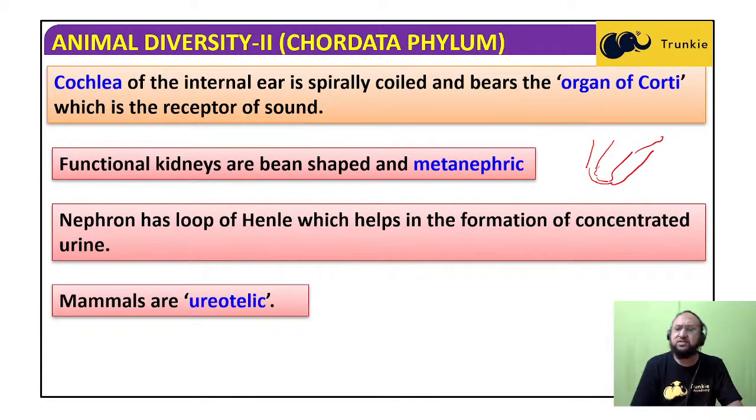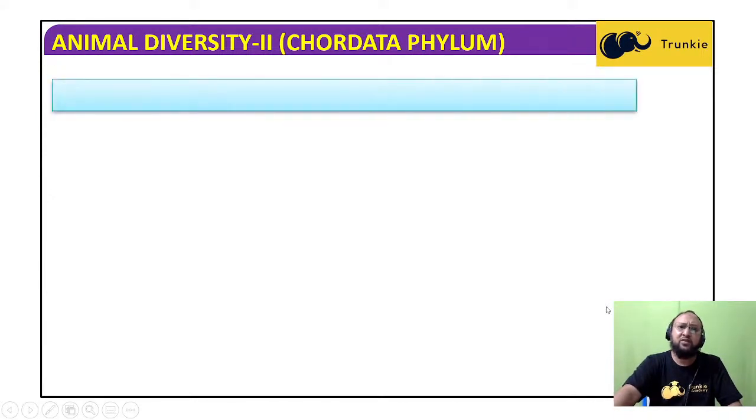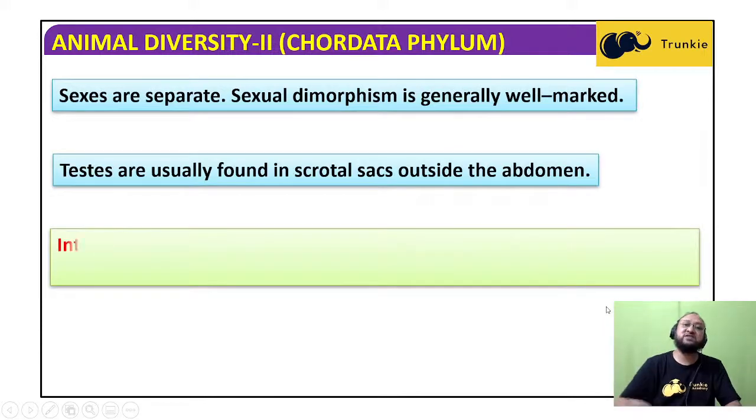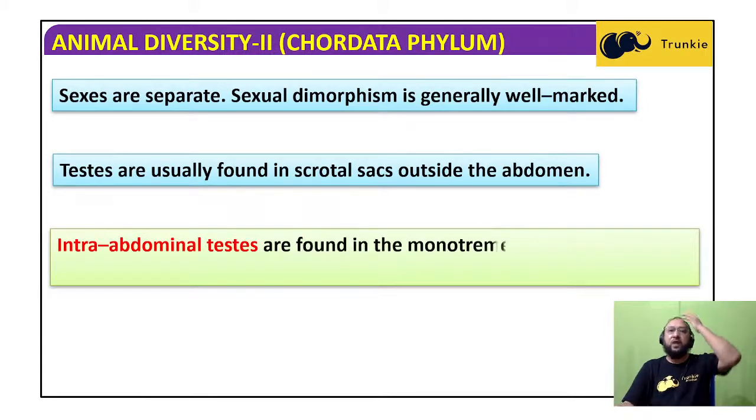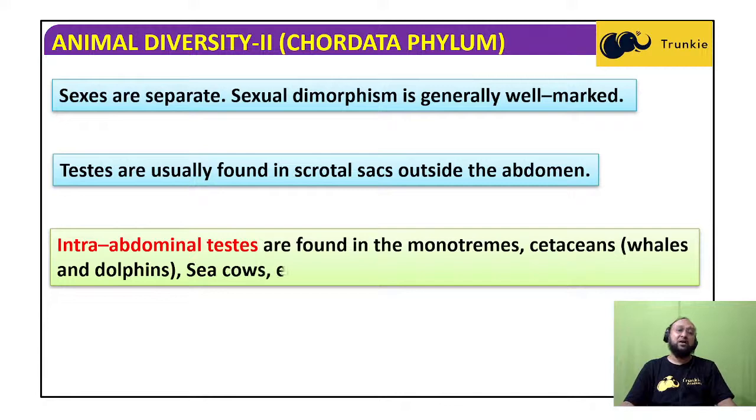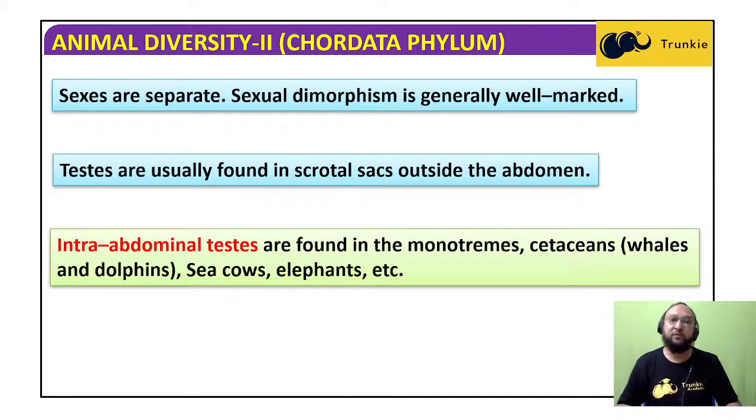Urea is the nitrogenous waste product in our body, which mammals produce, so we are ureotelic. Sexes are separate. Sexual dimorphism is generally well marked, so males and females can be easily distinguished. That's why it's written sexual dimorphism: dimorphism, where di means two, morphologically different.